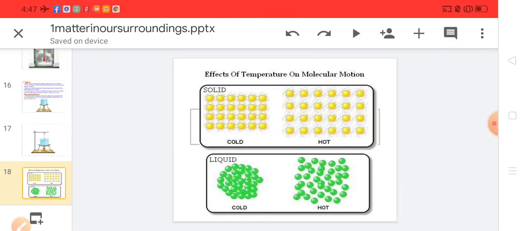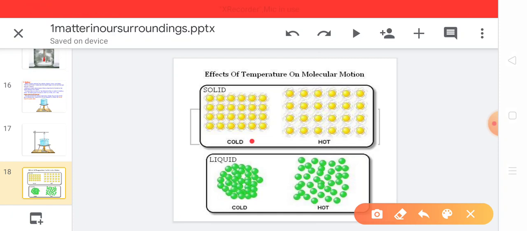Now by this diagram we can see the change in state, the effect of temperature on the molecular motion. This is the solid, it's cold. But when we apply energy, that means when we heat the solid, the particles of the solid move far apart.